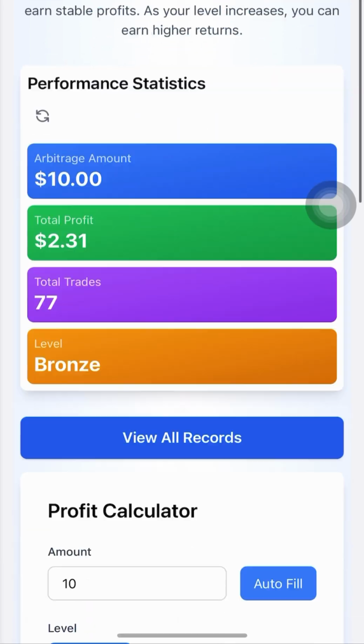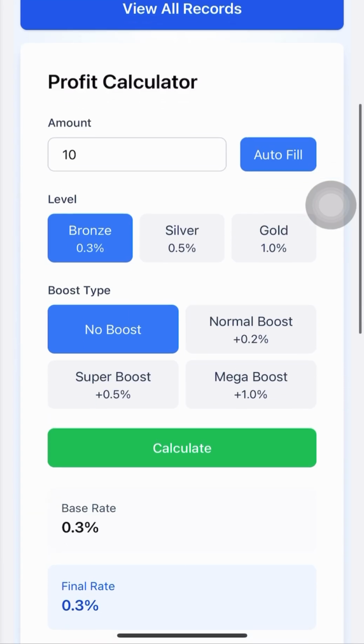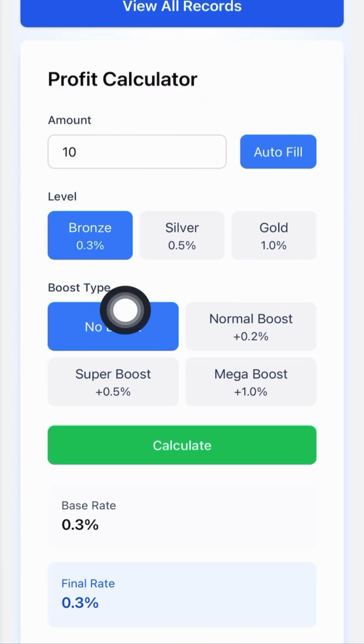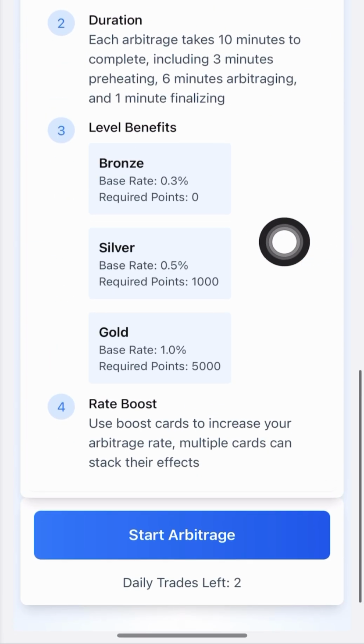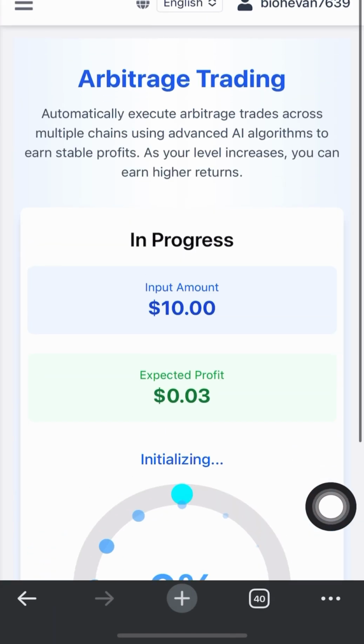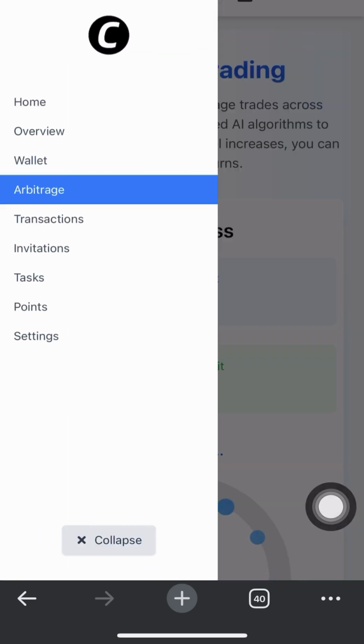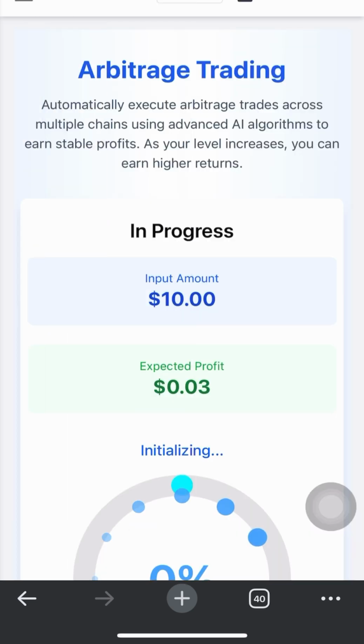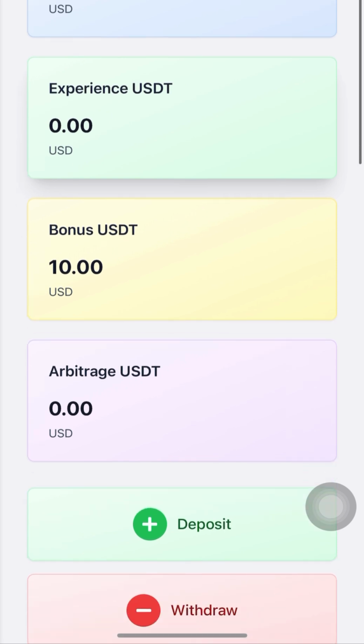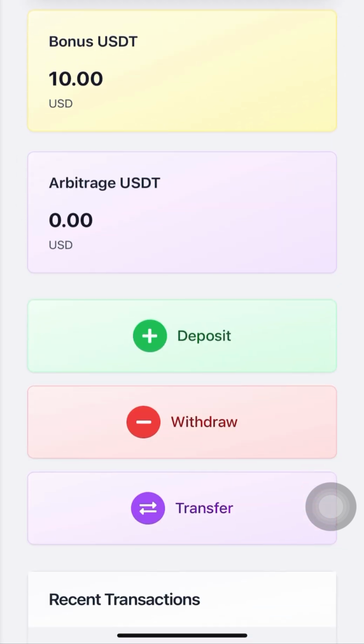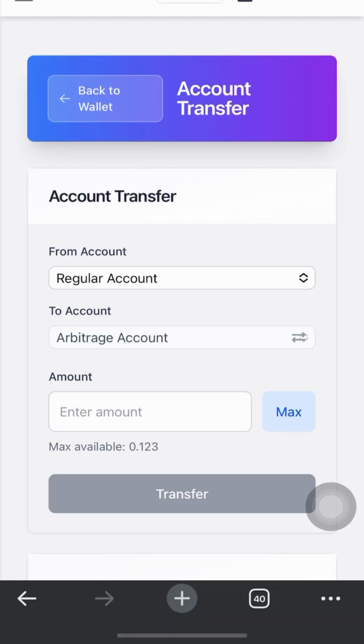So if I go to my arbitrage here, you can see that I can only use my arbitrage wallet to trade. At the moment I click on start arbitrage, it will start trading for me. When it is trading for me and I want to withdraw, I can withdraw. And if I want to transfer, I can transfer from regular to arbitrage, and at the same time from arbitrage to regular. So I can do all these things.